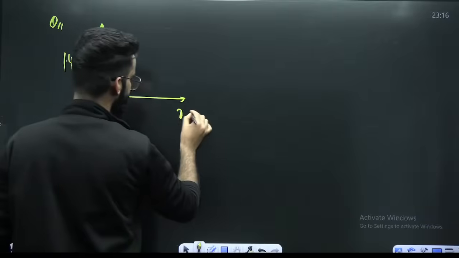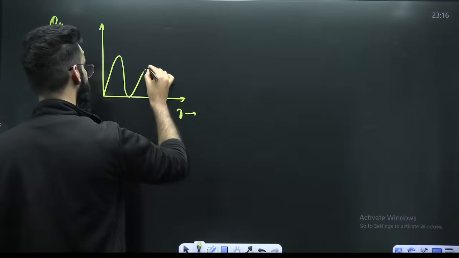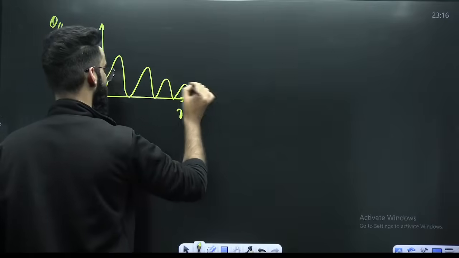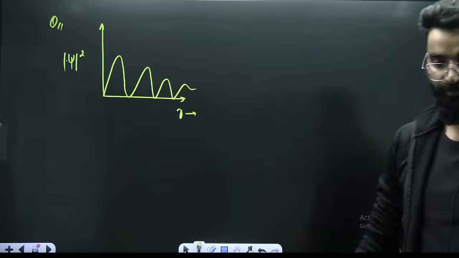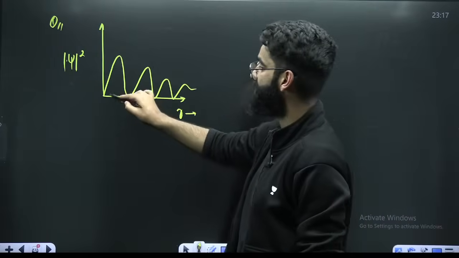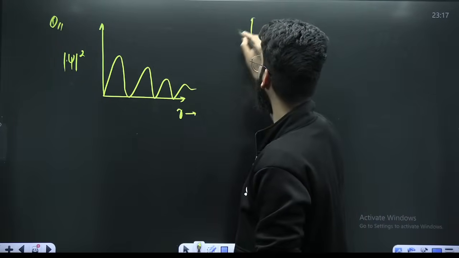Psi square versus r. Okay? Can you tell me which orbital it belongs to? First of all, the graph is starting downwards. It's p. It is p.